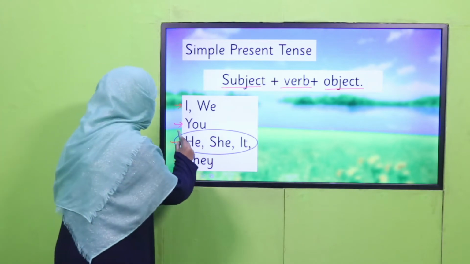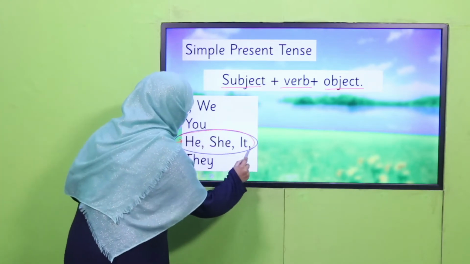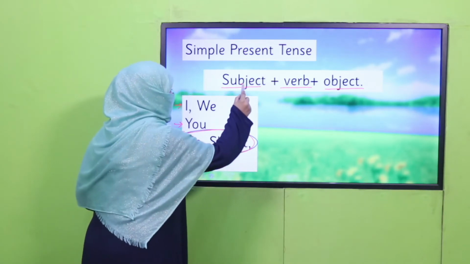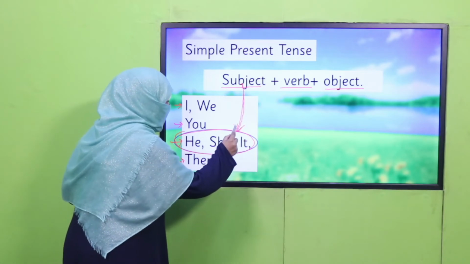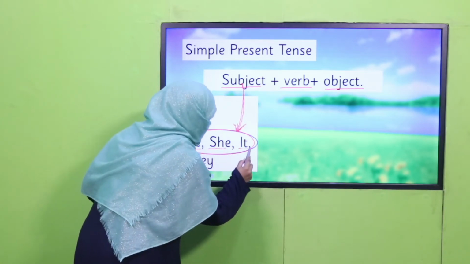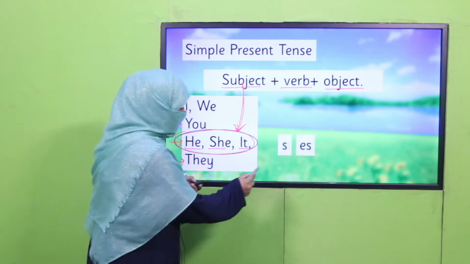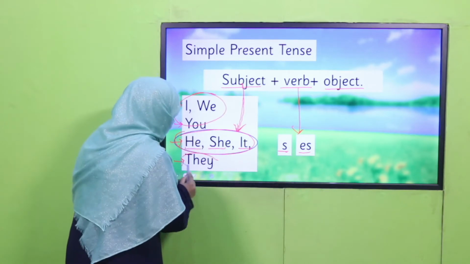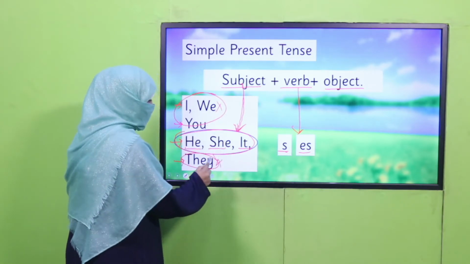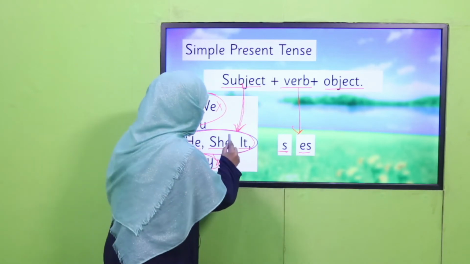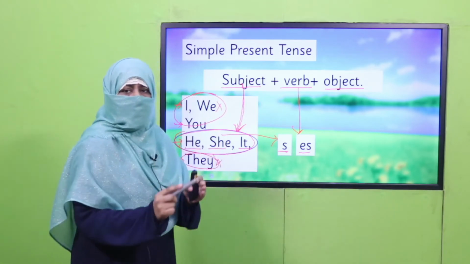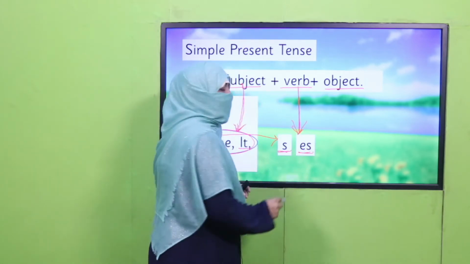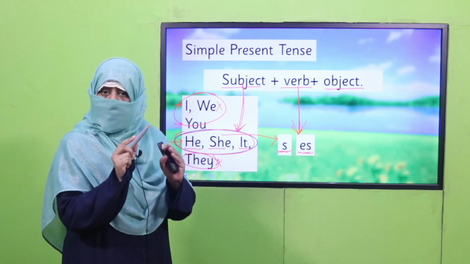But when your subject is he, she, or it, means third person singular, when the verb, the action, is done by third person singular, he, she, it, you will simply add s or es with the verb. With the rest of these subjects, we will not. These subjects don't call for the addition of s or es. Only he, she, it. We call it third person singular. We add s or es with verb, with the action word. Is it clear? Don't be upset.